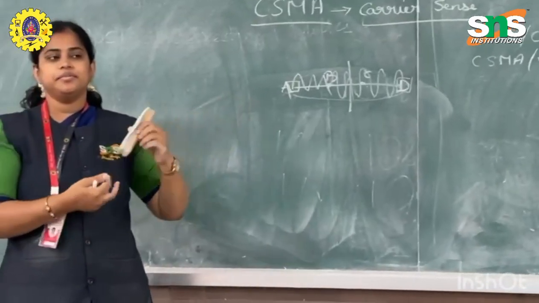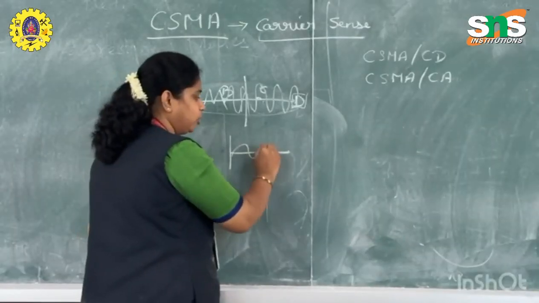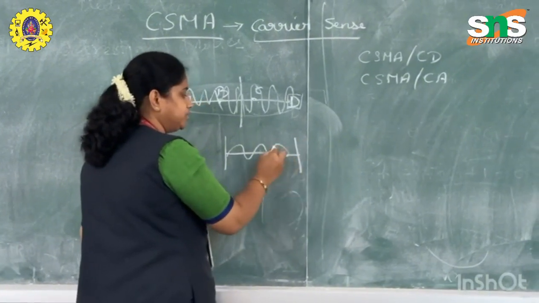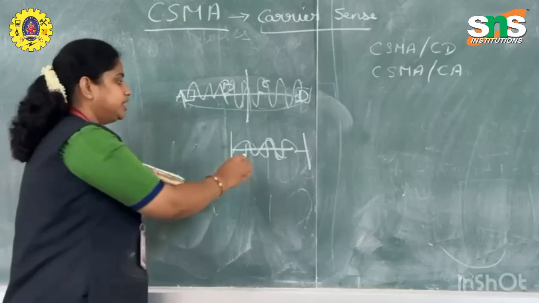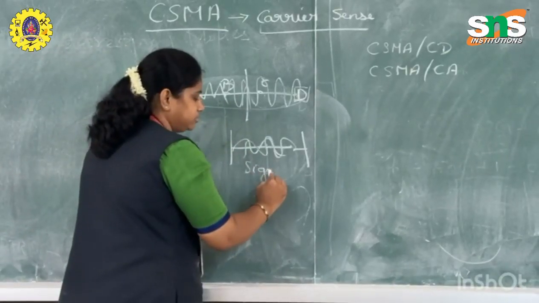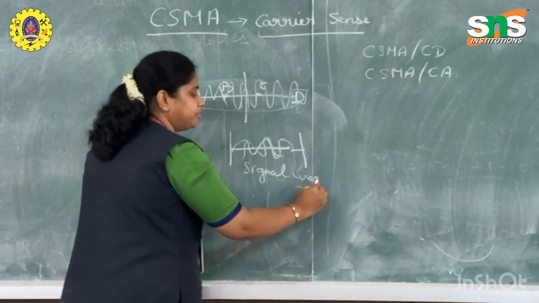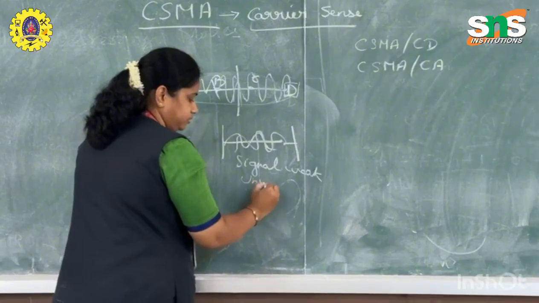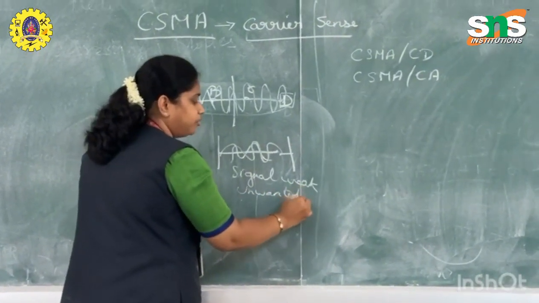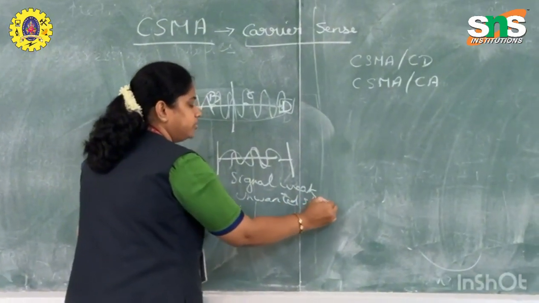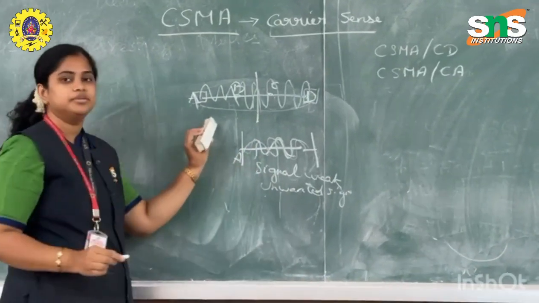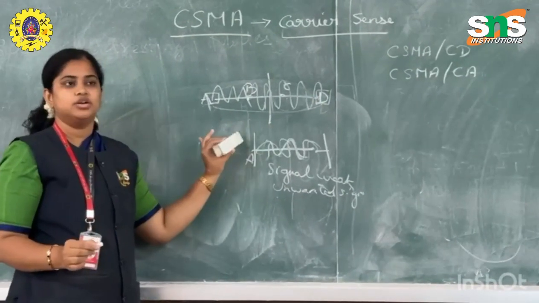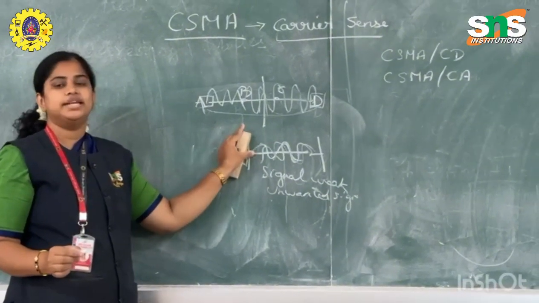Can you understand? From A one data will go, and if another data comes, there will be interference. The signal will become garbled, and you will get some unwanted signal, which will be propagated back to A. At that time A will find that there has been a collision and it will stop sending its data.